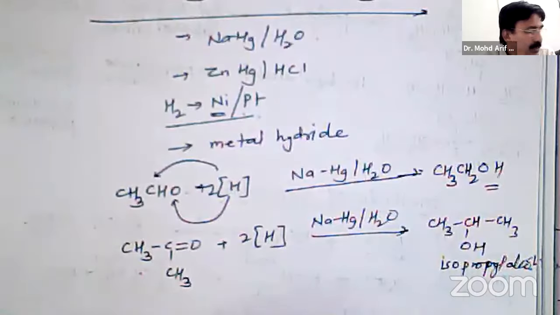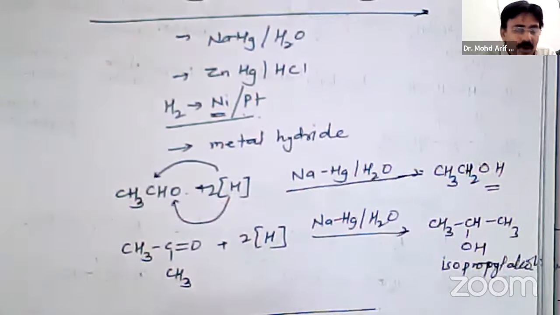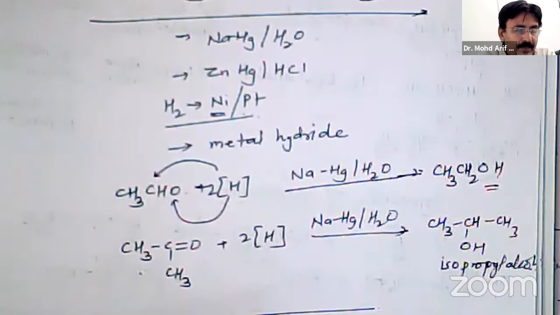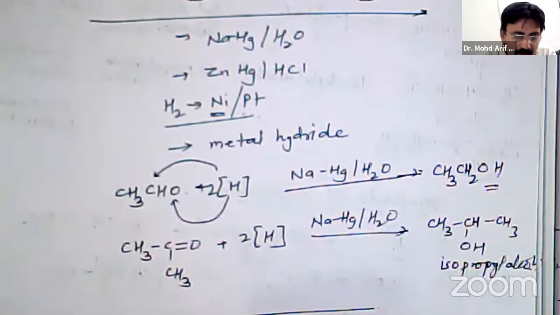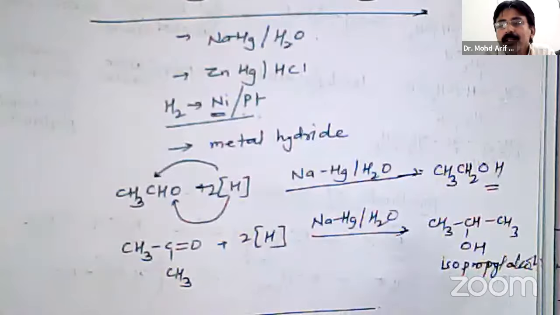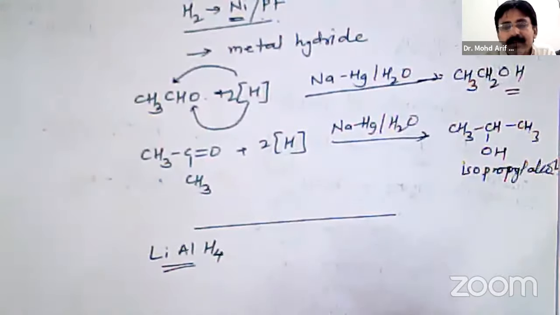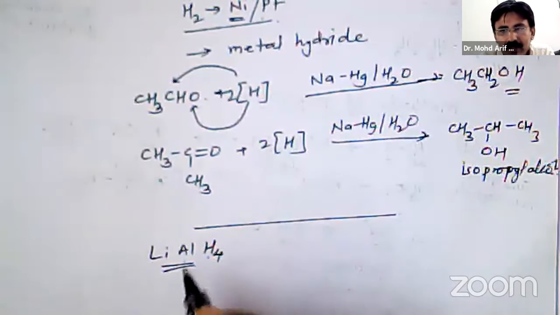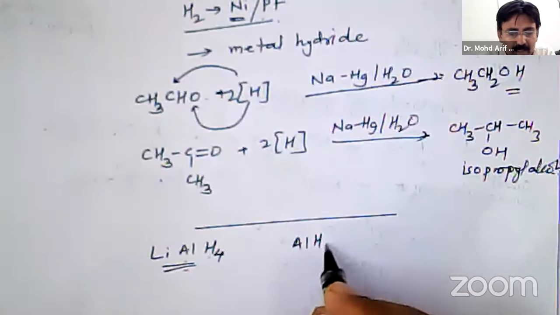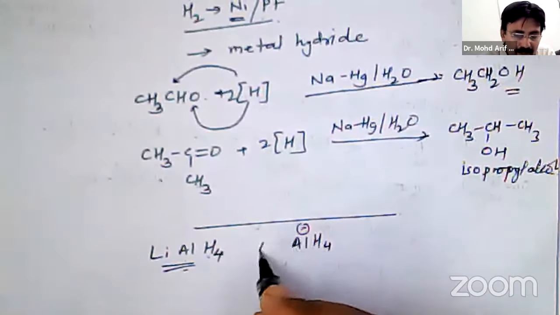Now we will focus on our reduction by metal hydride, especially using sodium borohydride or lithium aluminum hydride. Now lithium aluminum hydride. Here 4 hydrogens are attached to aluminum, having AlH4 negative and lithium positive ion.